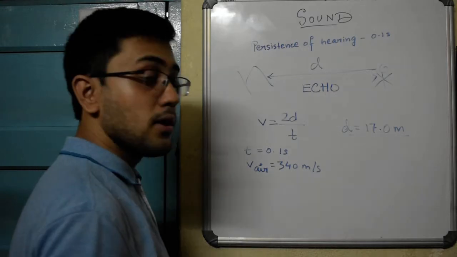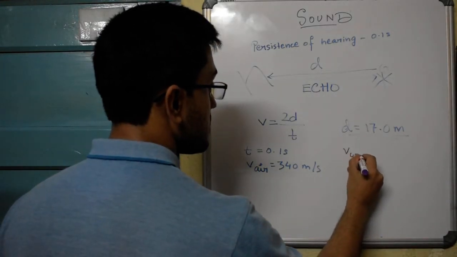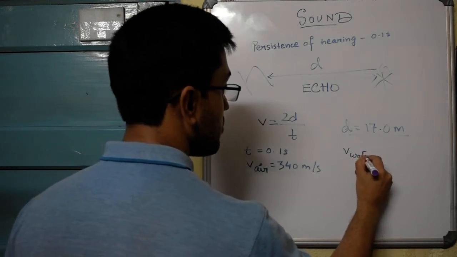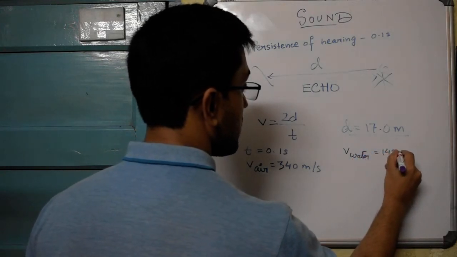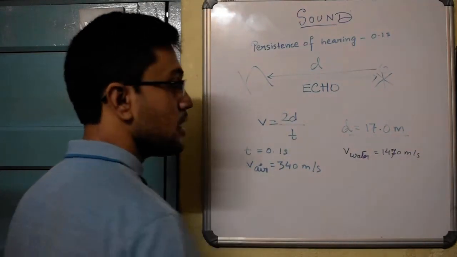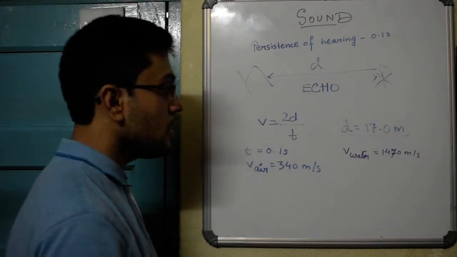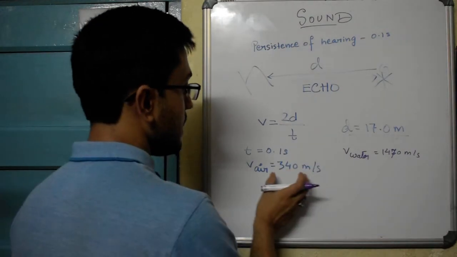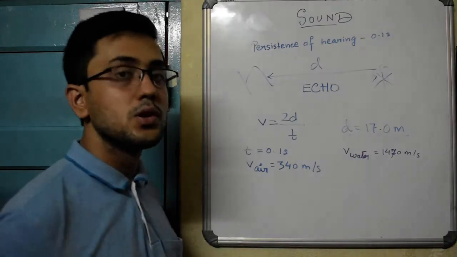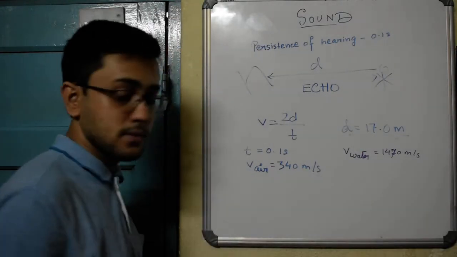But as I said, this is only for air, because if you go in water the velocity of sound is equal to 1420 or I think 1470, I'm not sure about this, just check it, 1470 meters per second. Because of that, the value of v changes, so the value of distance will also change in water. In water it is an even greater distance.